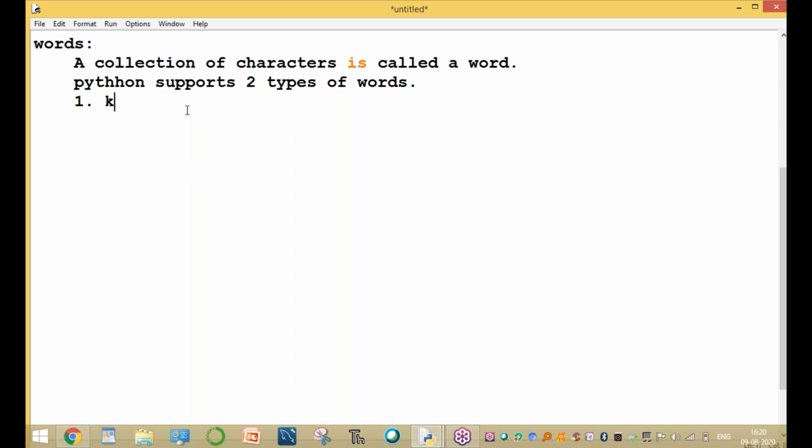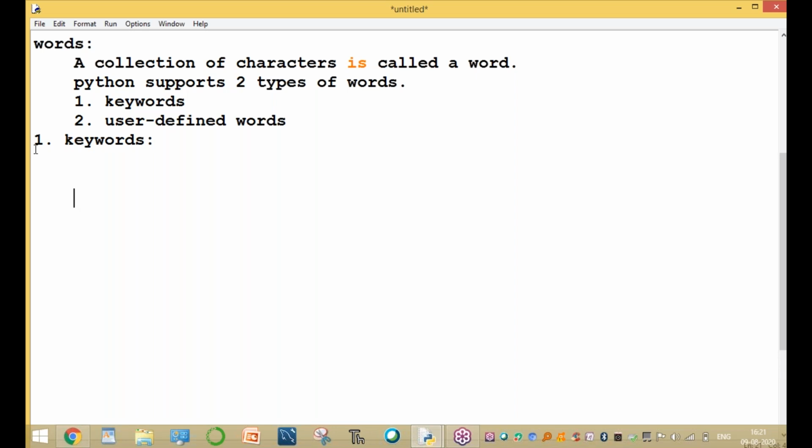Now these are the keywords. The first one is keywords, and the second one is user-defined words. In every language, whether English, Telugu, Hindi or any language, there are these two types of words: keywords and user-defined words. First of all, what is a keyword? For example, take dresses. The dresses you are wearing are basically of two types. One is a ready-made dress, and another one is a tailor-made dress.